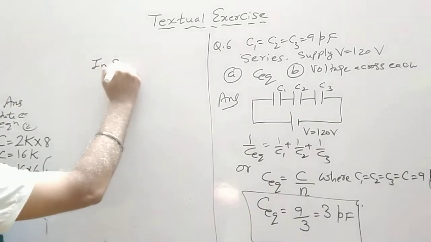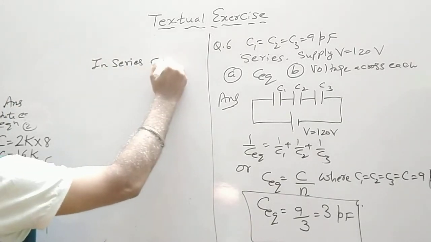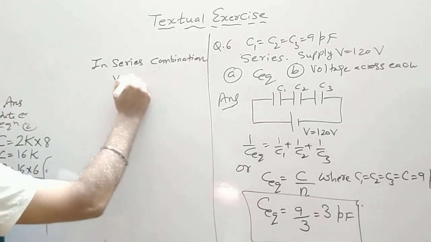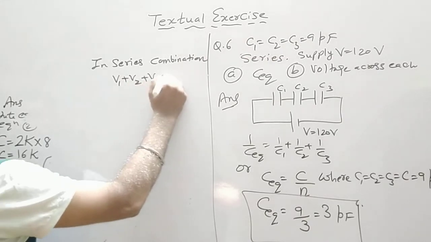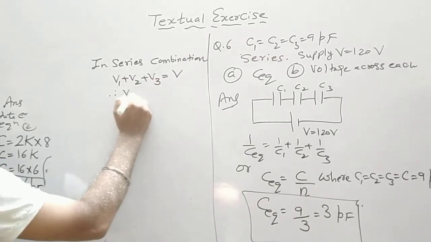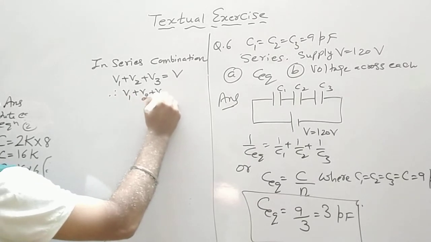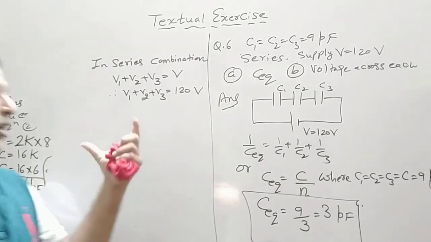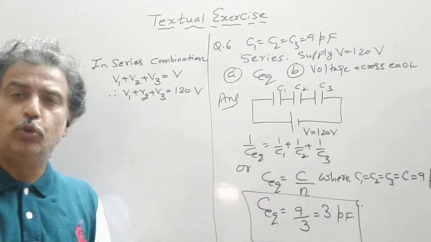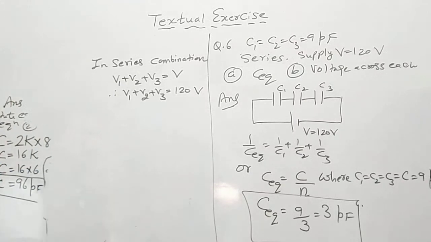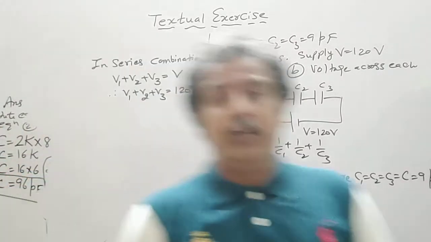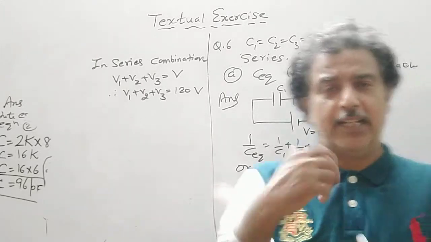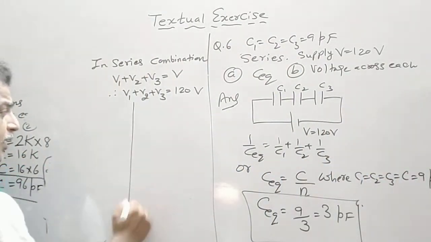In series combination, V1 plus V2 plus V3 is equal to V. Therefore, V1 plus V2 plus V3 is equal to 120 volt. Now there are two methods. Either you take the concept of charge, find out the charge on each capacitor, which should be the same, or directly write it, the first method.